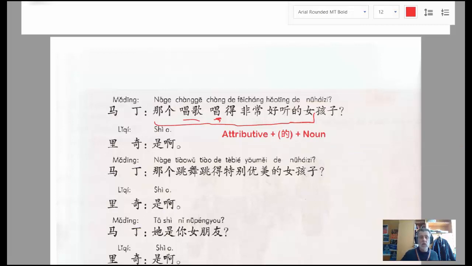So all of this part here is describing some character or feature or characteristic of the girl, and then it's also using this new structure of verb plus predicate as part of that description.